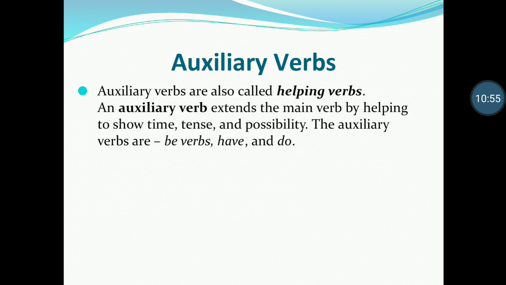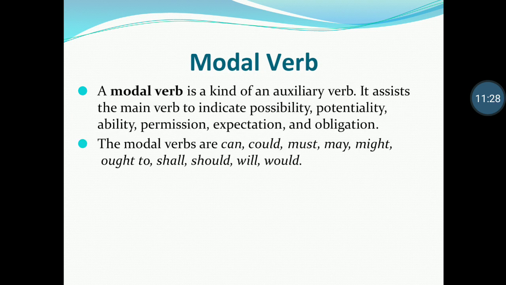Auxiliary verbs. Auxiliary verbs are otherwise called helping verbs. They extend their help to the main verb to show the time, tense, and possibility. And auxiliaries are also used to show whether an action is complete, habitual, or continuous. And they are used in negation, interrogatives, and emphatic sentences. The auxiliaries are also used in short answers to avoid the tedious repetition of words.